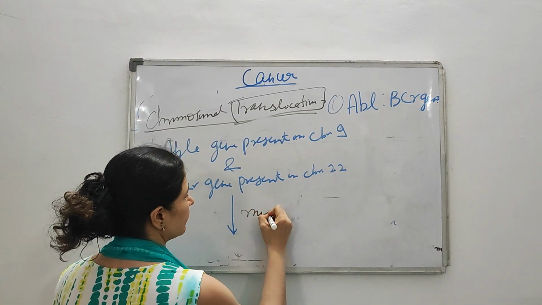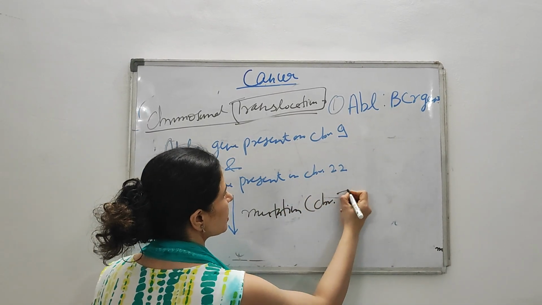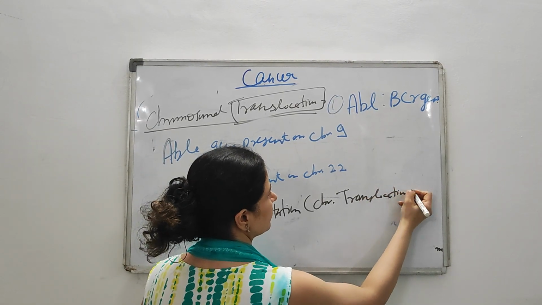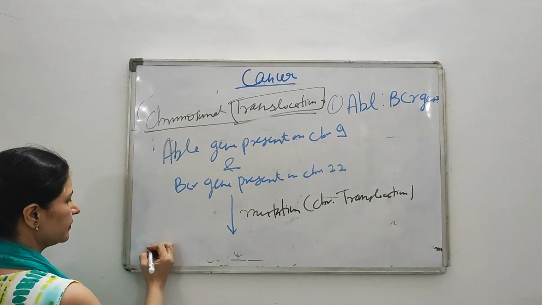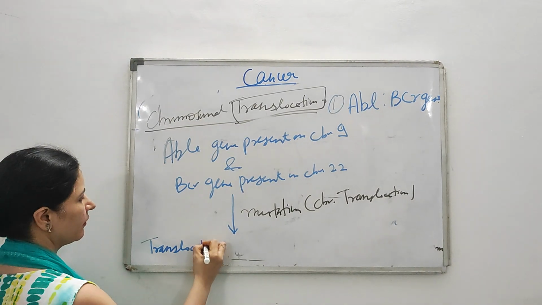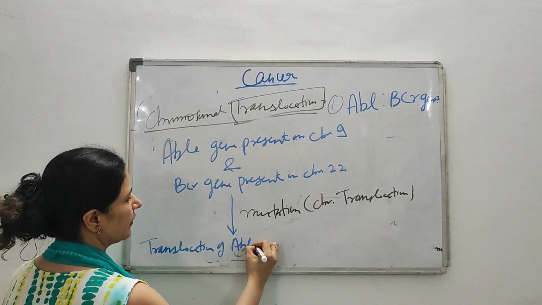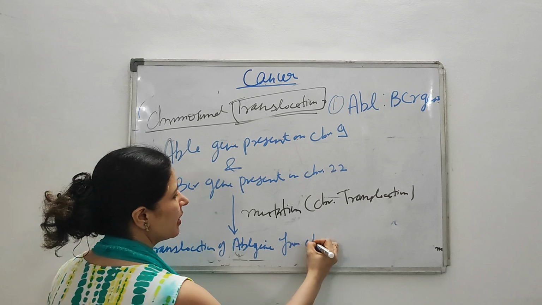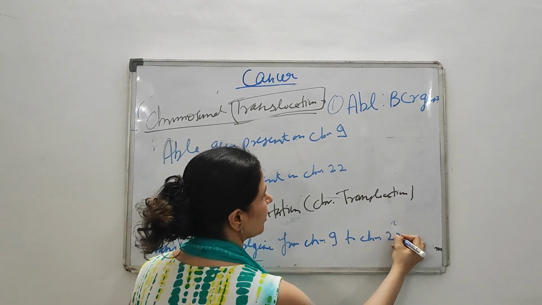Mutation. Due to any reason, mutation will occur, and what kind of mutation? That is chromosomal translocation. So chromosomal translocation occurred. Then what happened? Translocation of the ABL gene from chromosome number 9 to chromosome number 22.